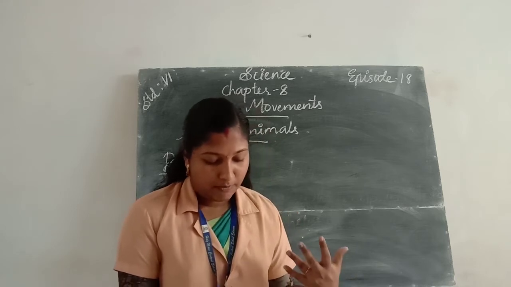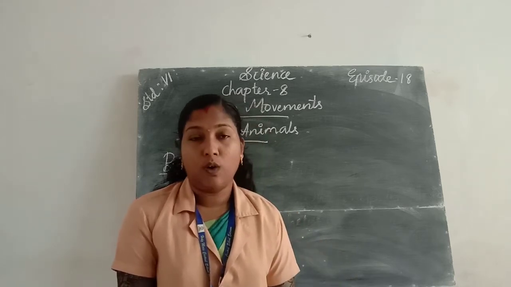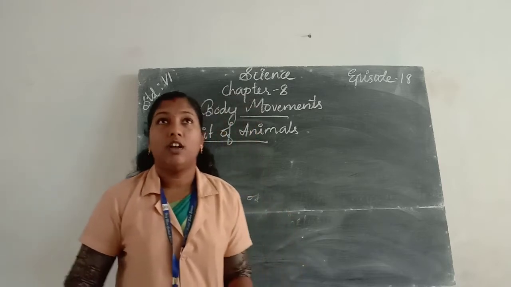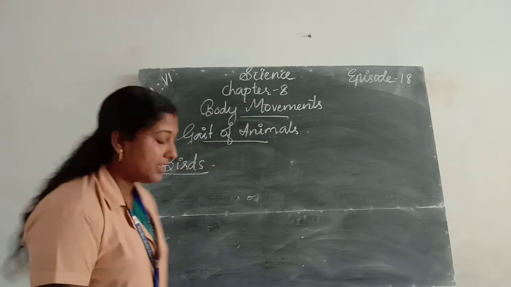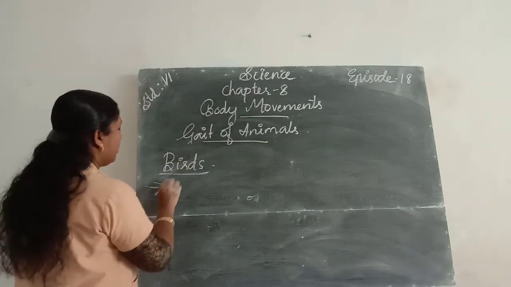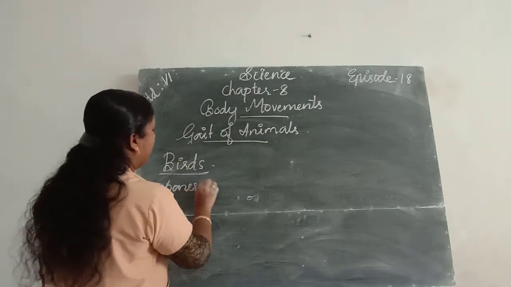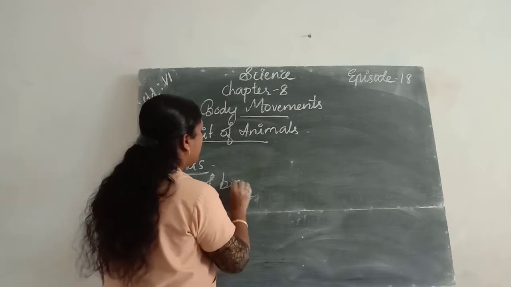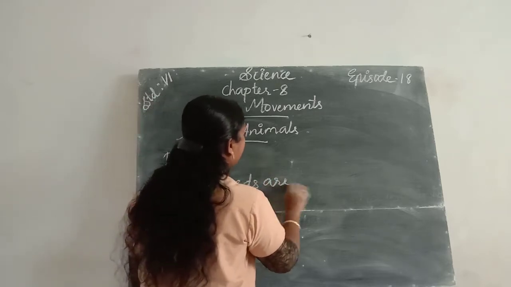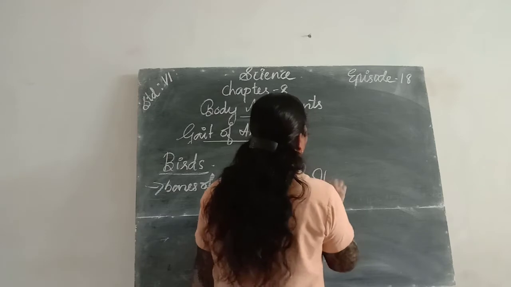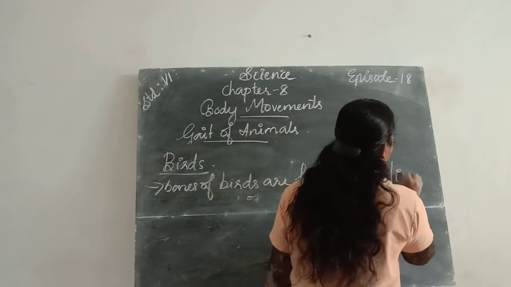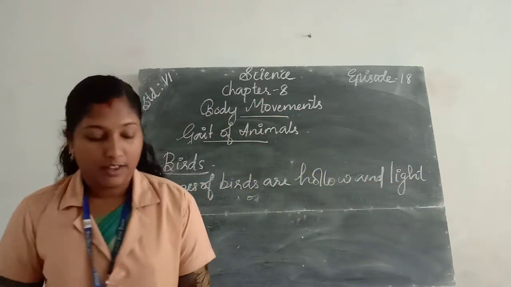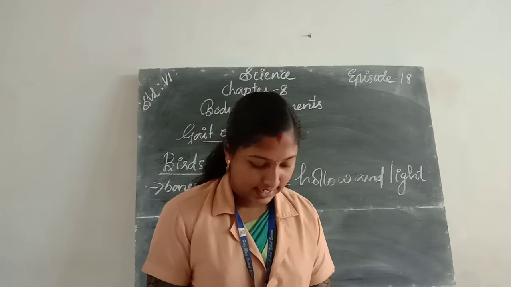Their bones are hollow and light, so they can fly over high distances.